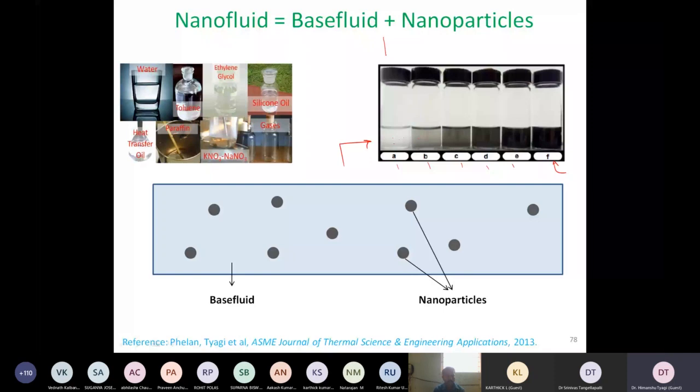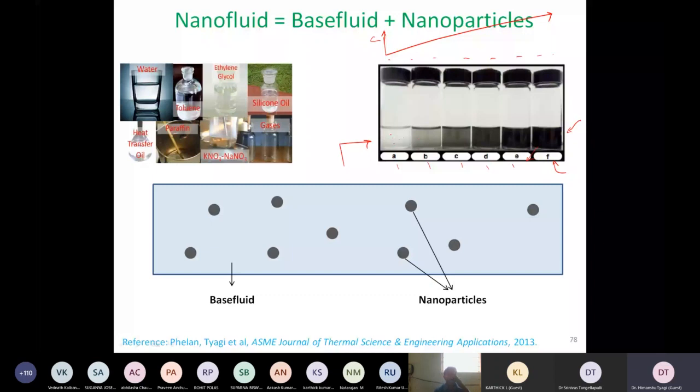So as we go from A to B to C, our concentration is actually increasing. And clearly it is becoming much more conducive for absorbing light, because anything which is black means that in the visible spectrum, it is not allowing any light to come out of here. If it was pure water like this, then light would enter here and come out from here.